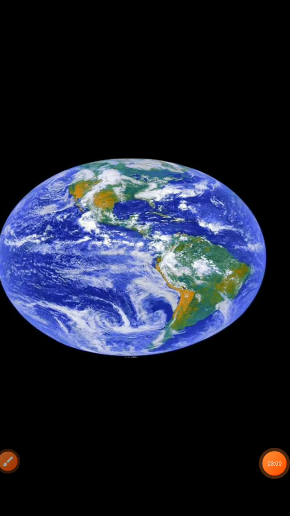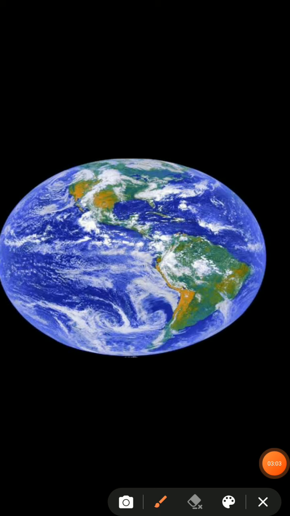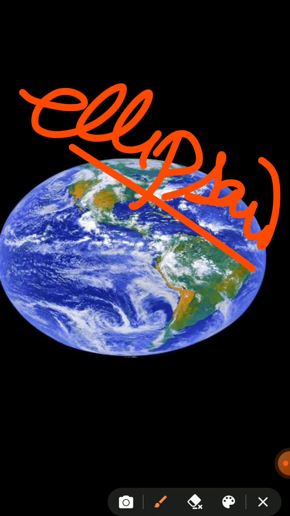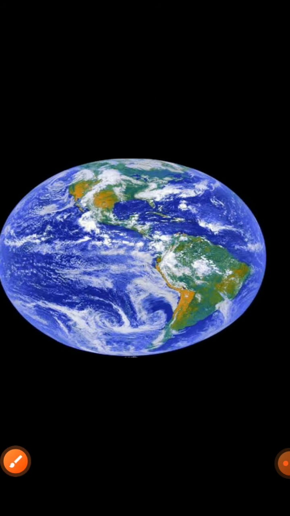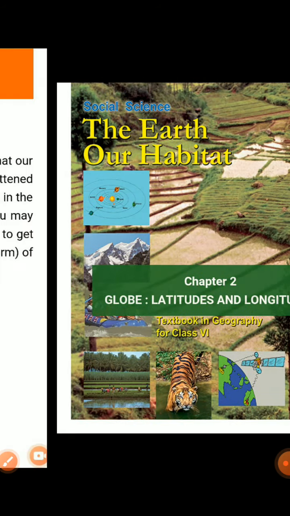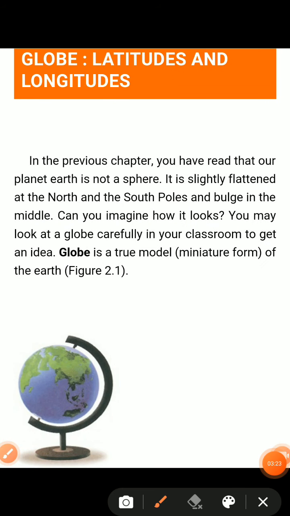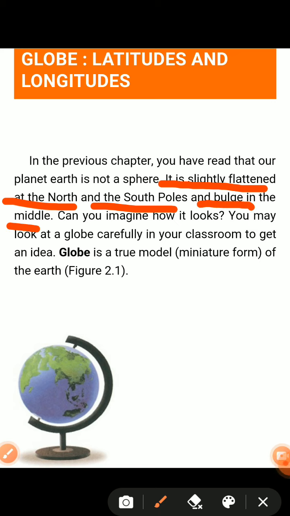So it is an ellipsoid. What is the true shape of the earth? That is ellipsoid. It means, as given here, it is slightly flattened at the north and south poles and bulging in the middle.